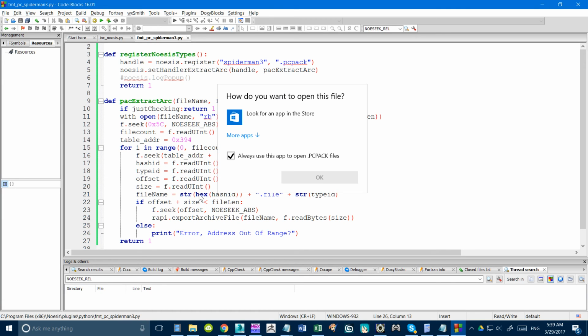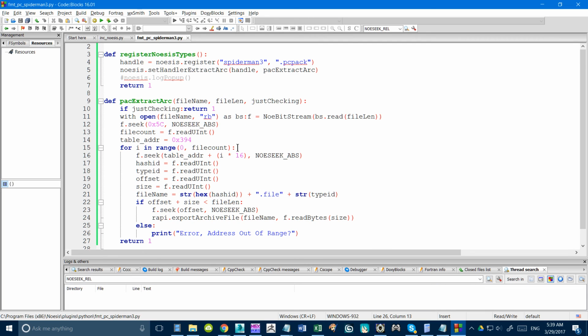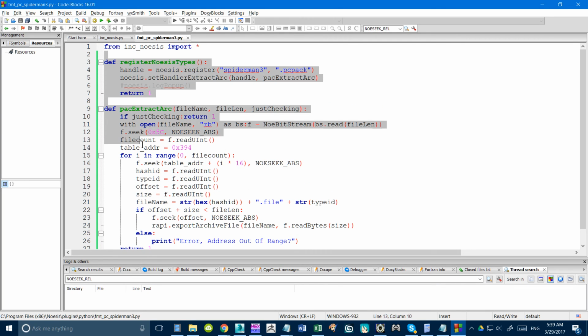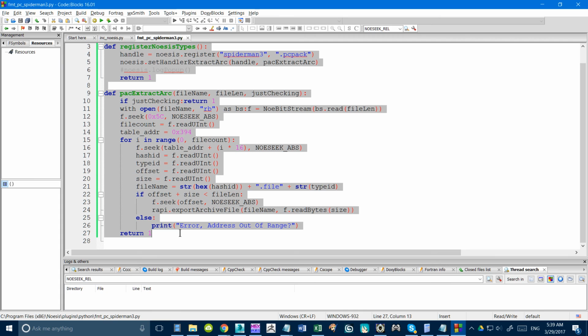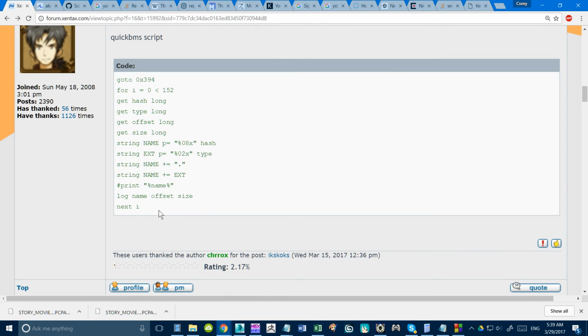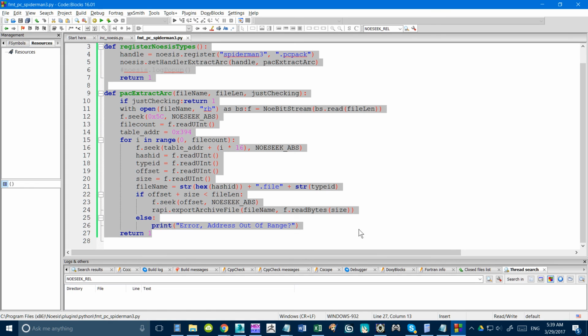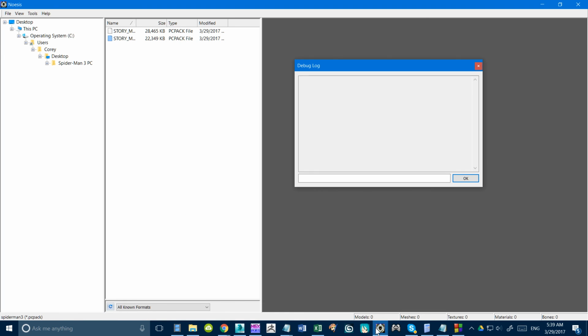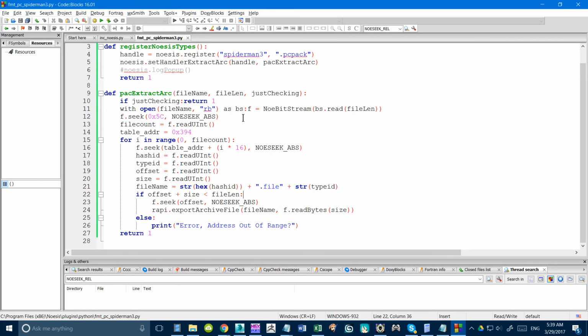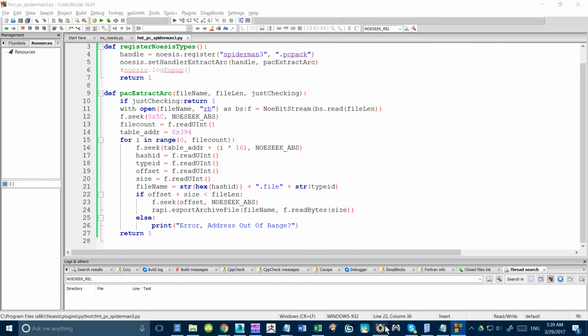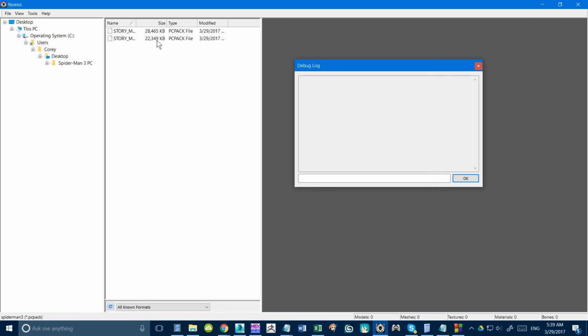Anyway, that's my interpretation of converting Crox's QuickBMS script into Python for Noesis. I'm not sure how effective that would be because I'm not really experienced with what's more efficient, but it seems to work. So there's that.